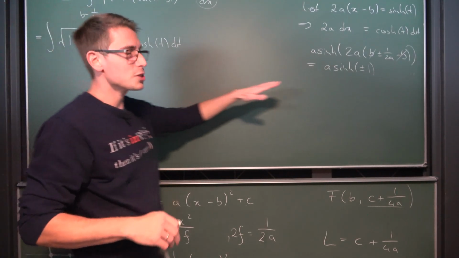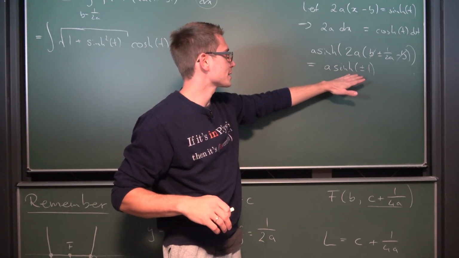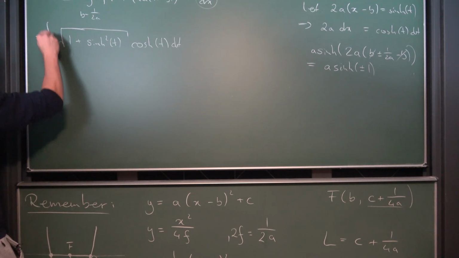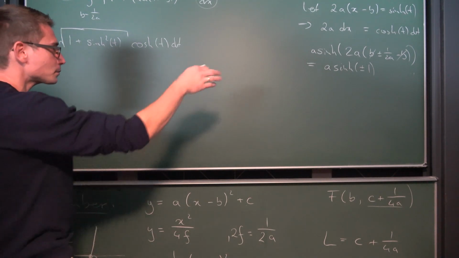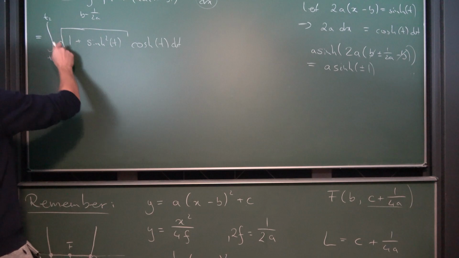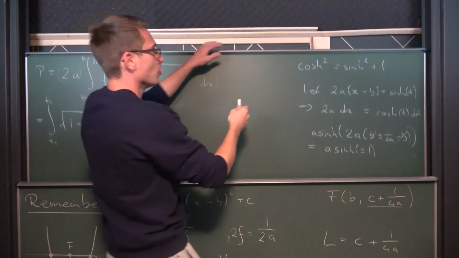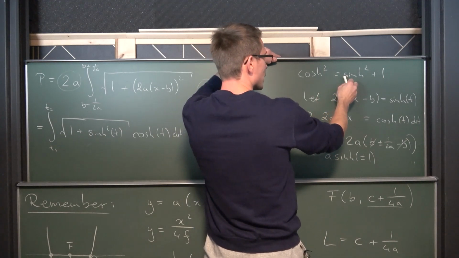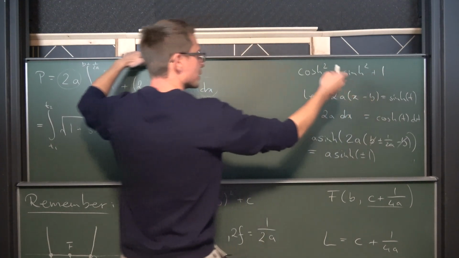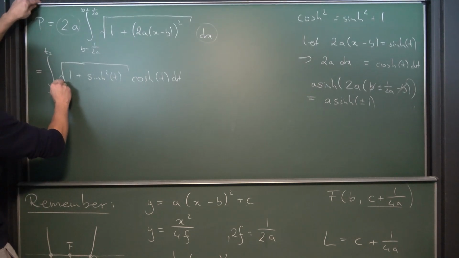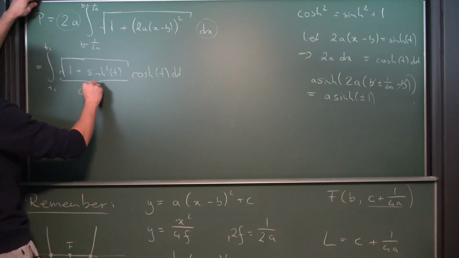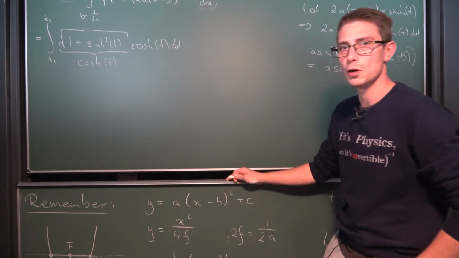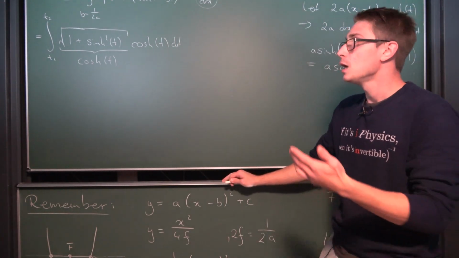I'm going to call this for now just T1 and T2 to make our lives a little bit easier. So from T1 to T2, if we plug this in, we can simplify this part right here. As mentioned before, we want to trace this back to our cosh. So if we take the square root here, we are going to get the square root of the sinh squared plus 1, which is the same as cosh. So this right here is the hyperbolic cosine of t. And now we are going to end up with the integral of the cosh squared.